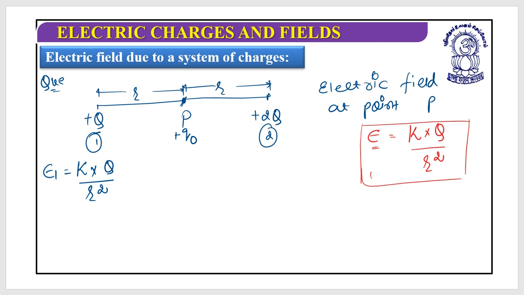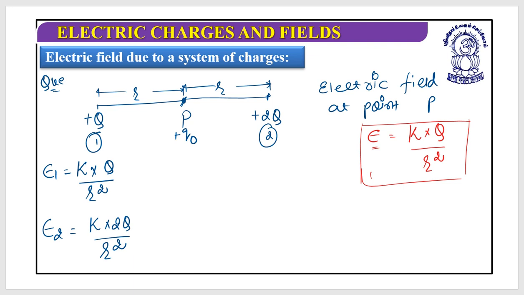Now let's find out the magnitude due to the second charge, which I should say as E2. It's K multiplied by the charge, which is 2Q, divided by the separation, this is R square. Yes, can you do this? Now as field is a vector quantity, only magnitude will not help. I require the direction as well. So which term would give me a direction?